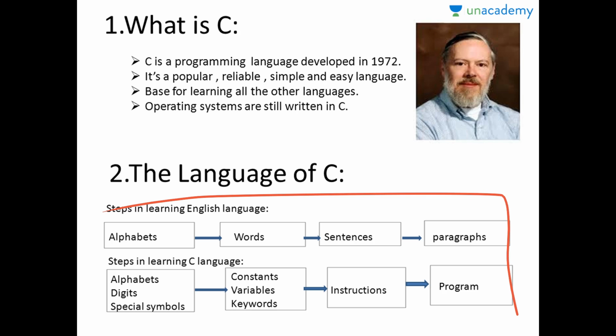You will learn alphabets, digits, special symbols in the first stage. Alphabets all include A to Z, digits 0 to 9, and special symbols include like all braces, hash symbol, @ symbol, percentile, plus, minus, equal to, division symbol, and many more. When it comes to constants, variables, and keywords, I'll be telling you further in this lesson only. Then we go for instructions, that means how we make use of these constants, variables, and keywords and form one instruction statement. All these statements are grouped together to form a program.